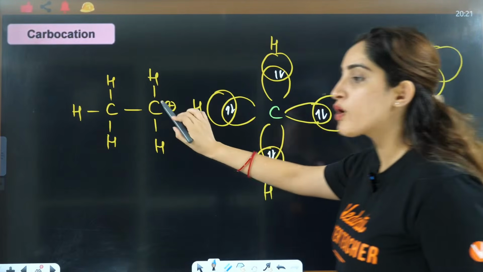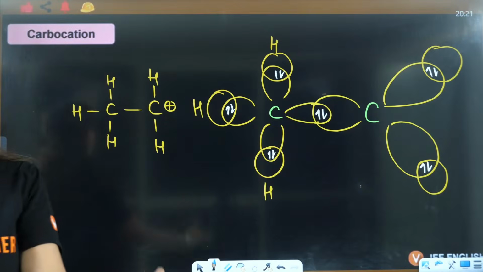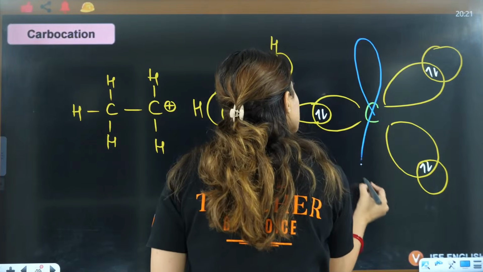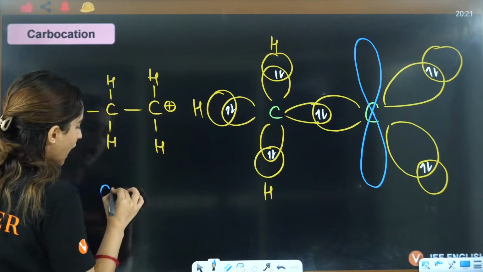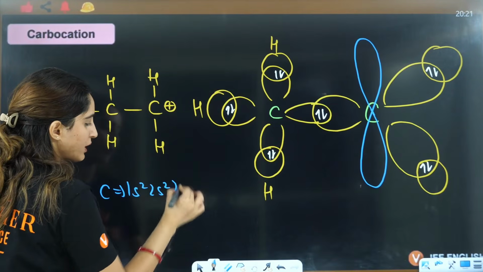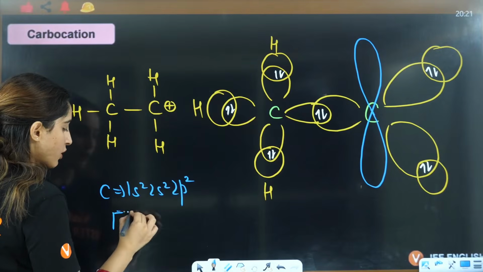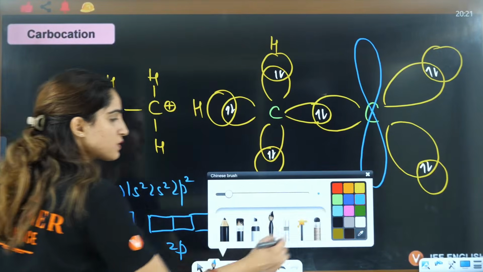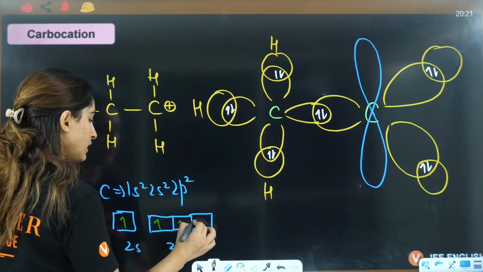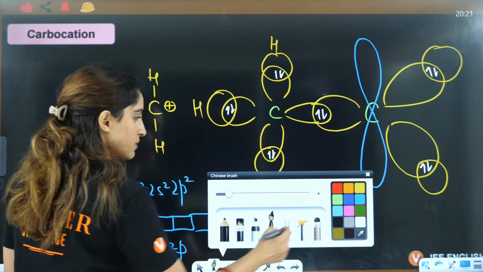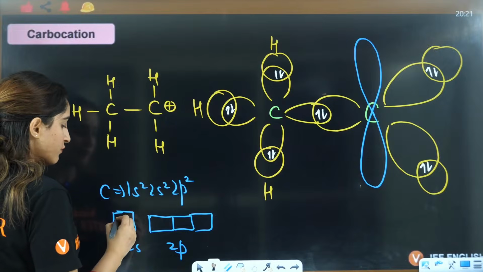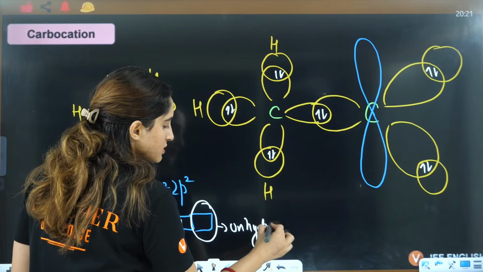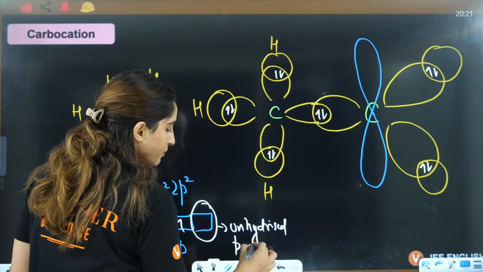Now this carbocation means this is an empty p orbital of carbon which is not undergoing any hybridization. I have told you multiple times that carbon is 1s2, 2s2, 2p2. So its excited state orbital diagram will be, if this is 2s, this is 2p, 1, 2, 3, 4. Wait a minute. And if you take one electron from there, this one is your unhybridized p orbital, which is empty.